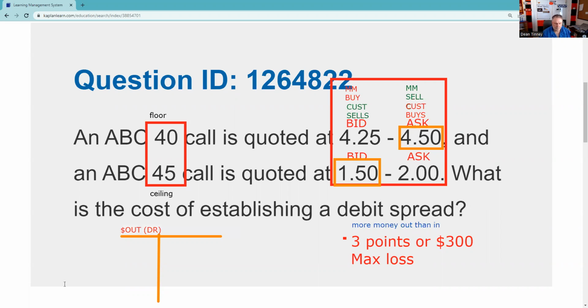But here, I'm going to put my 40 call. I like to stack my strikes just to make my analysis a little easier. And so there's my 40 call, and my 40 call is 4.5.